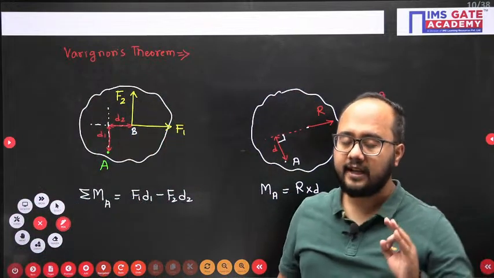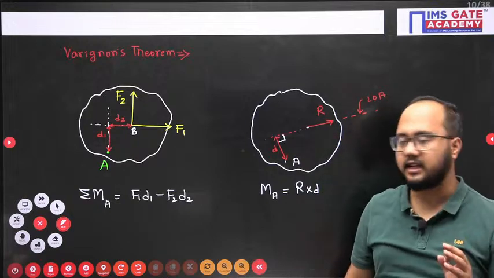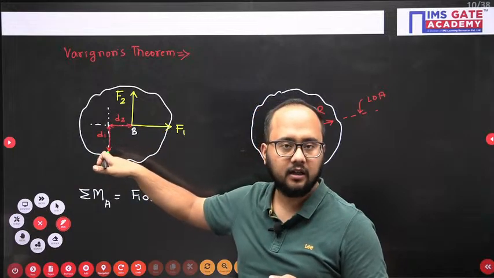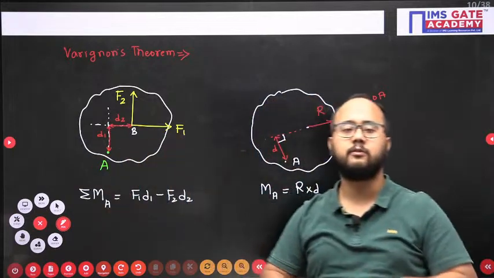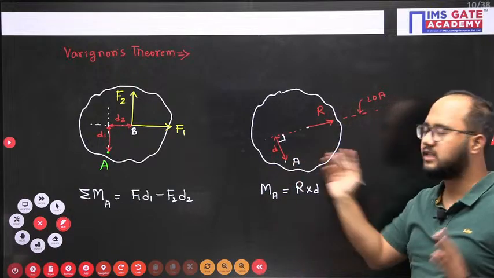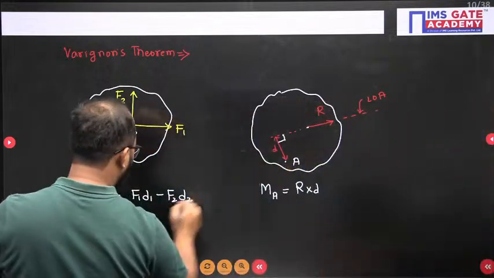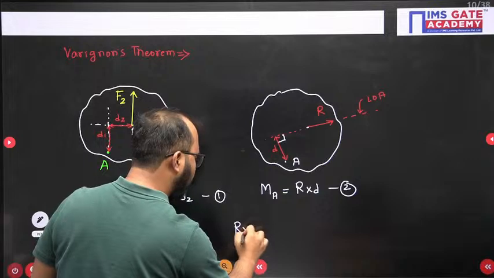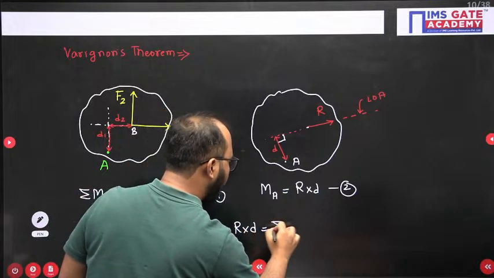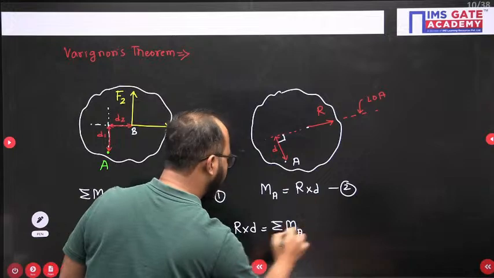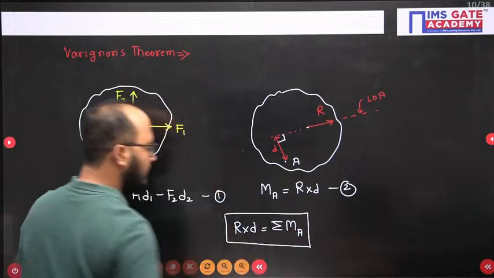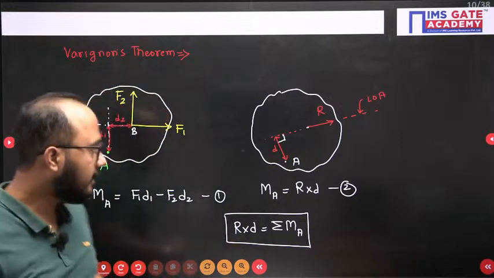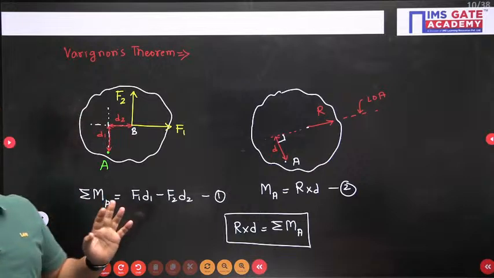Okay, this theorem is very, very important, guys. The basic logic is that all the concurrent forces together will have some moment about any point. The same moment the resultant will also produce, but alone. So finally, from this concept, two equations are there. I will write the resultant moment and the summation of the moments because of all the forces about the same point. I can use this concept. This is what is known as Varignon's theorem. Correct? Is this point clear, everyone? Tell me, everyone, fast.